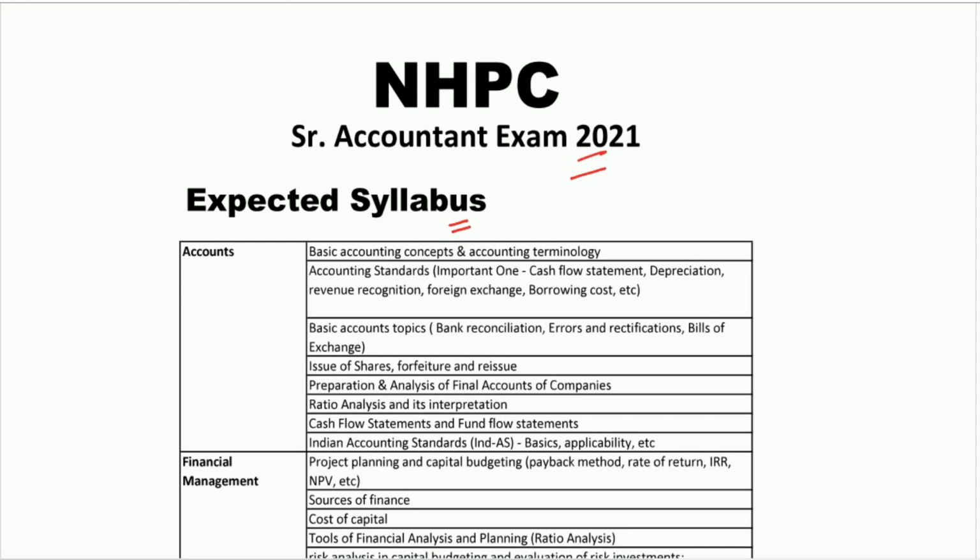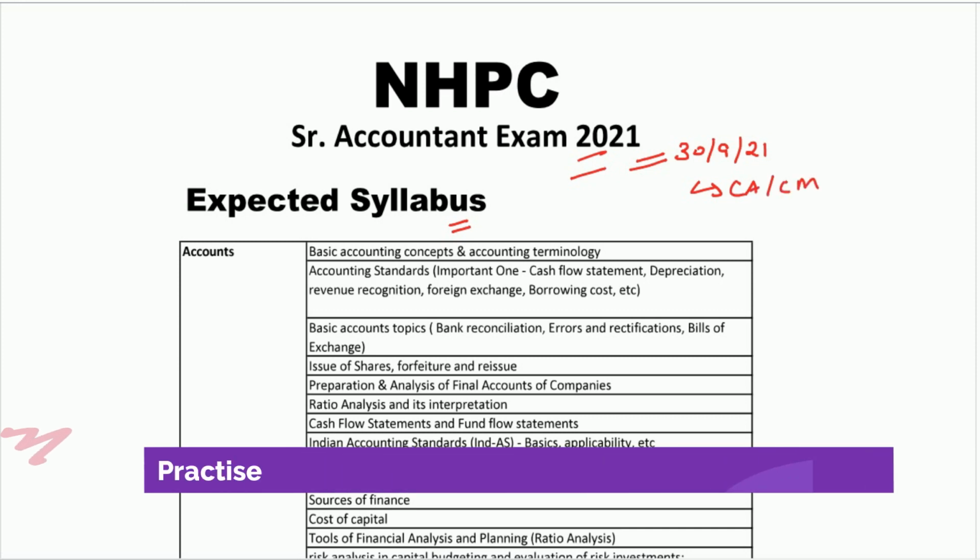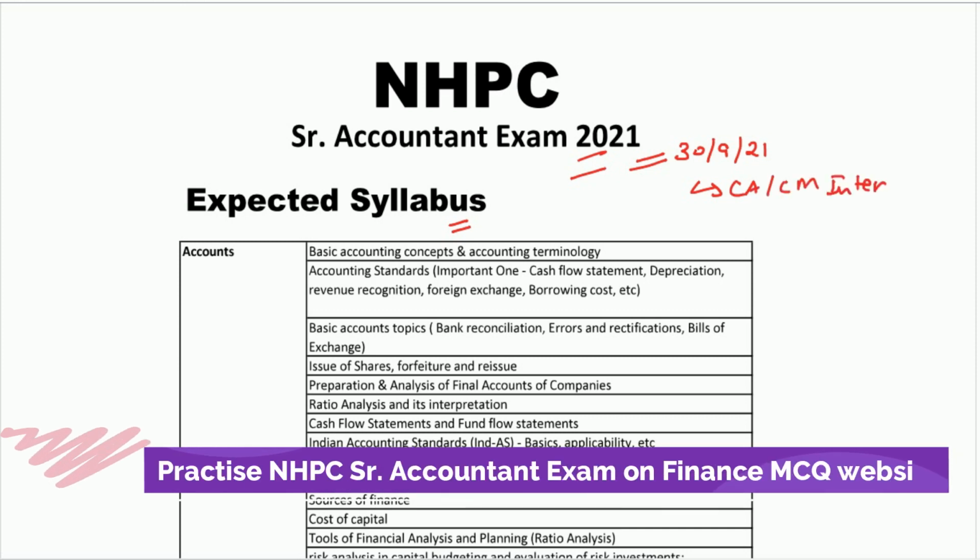First, we'll tell you that NHPC accountant exam applications are still open till 30th September. So those who have not yet applied and are CA or CMA Inter pass candidates, they can apply for this. If you have not applied, then do apply for this post, since it's a very good opportunity for all of you.